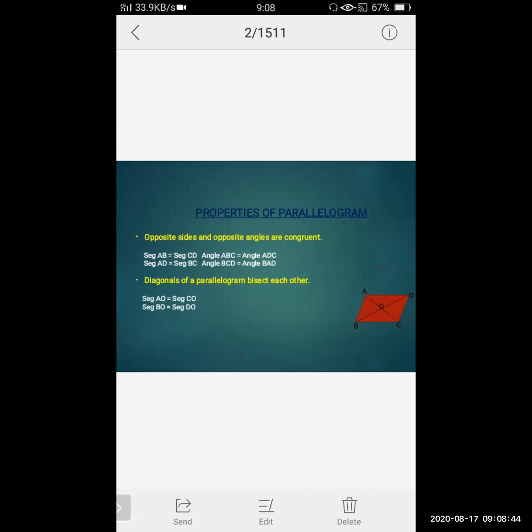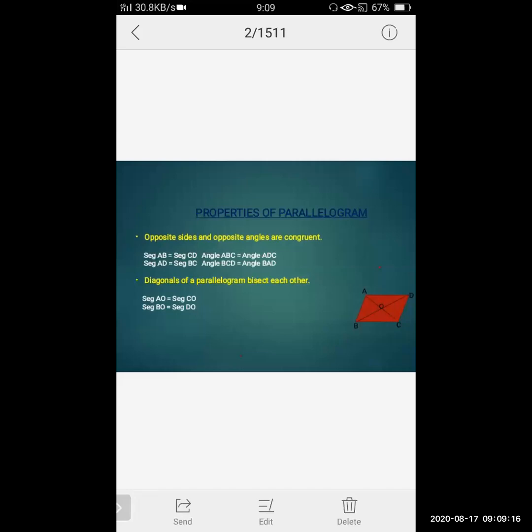That means the distance from the point of intersection of the diagonals to the vertices is always equal. I am just explaining the properties. It will be more clear when we solve the examples, because we are going to use this in solving our examples. That's why I am explaining this.